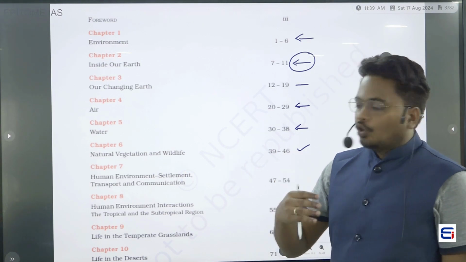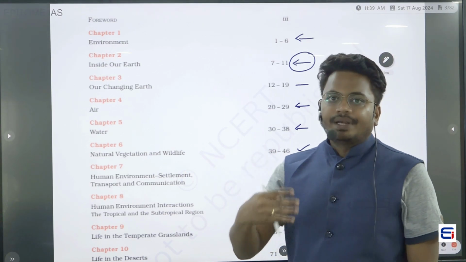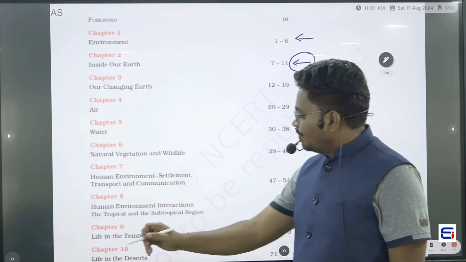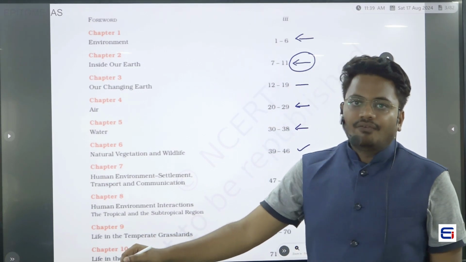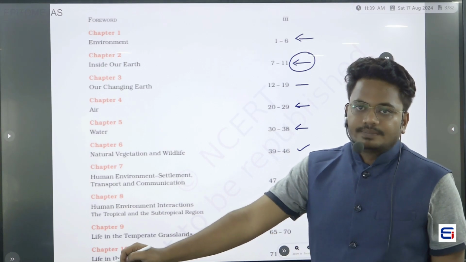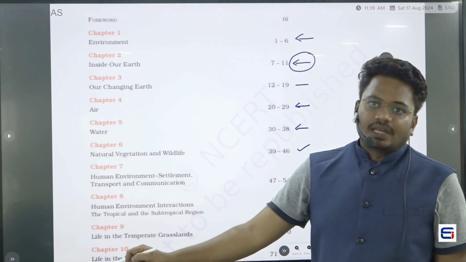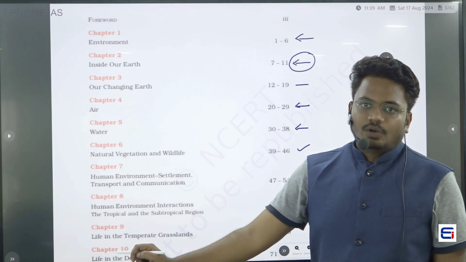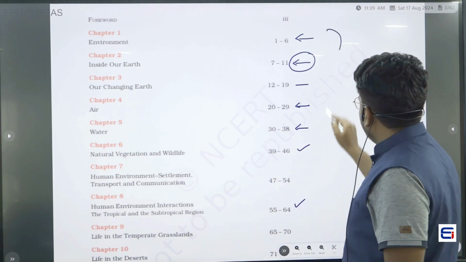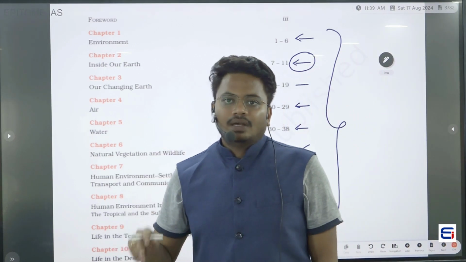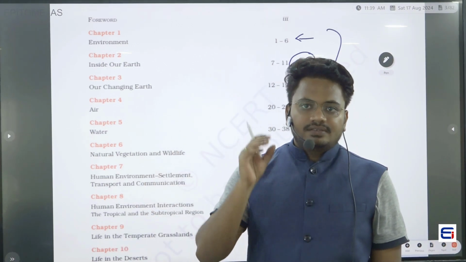So in chapter number 8, we will be knowing about the tropical and subtropical regions, and how human environmental interactions happen in these zones. In chapter number 9, we will be seeing life in temperate grasslands. In chapter number 10, we will be seeing life in deserts. So this is the summary of the chapters that we are going to see in NCERT 7th class geography.